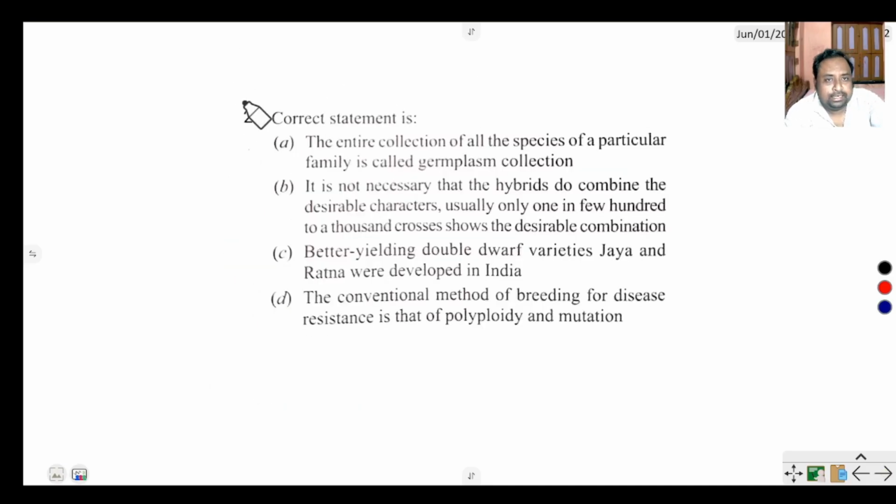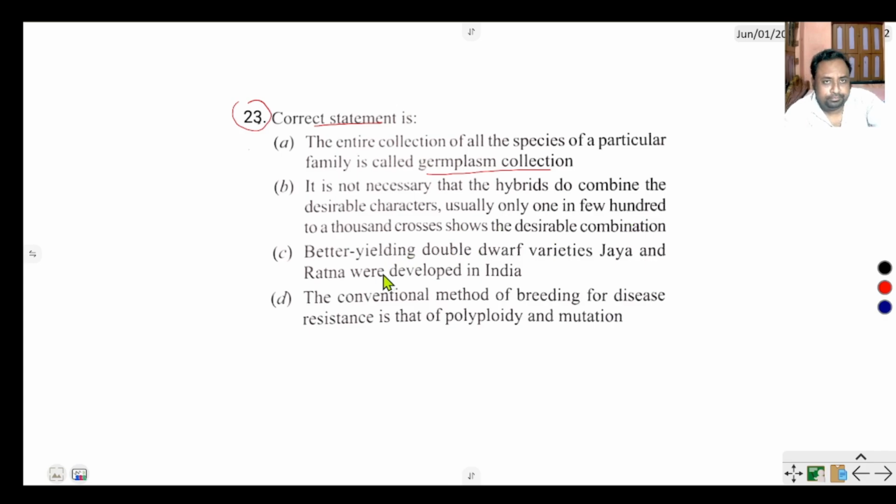Question number 23 says, choose the correct statement. The entire collection of all the species of a particular family is called germplasm collection. B, it is not necessary that the hybrids combine the desirable characters. Usually only one in a few hundred to 1,000 crosses shows the desirable combination.